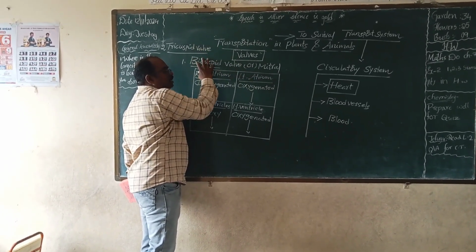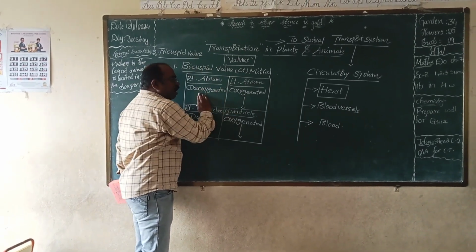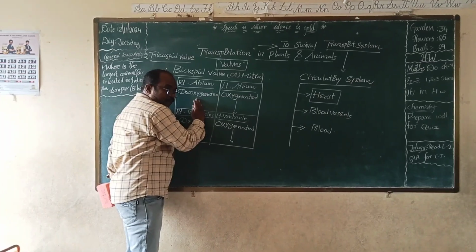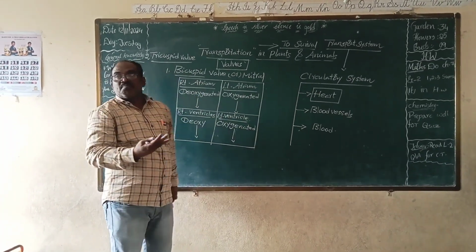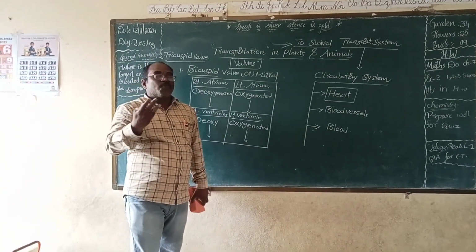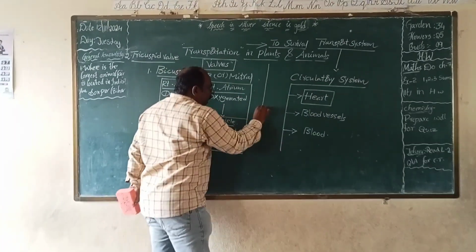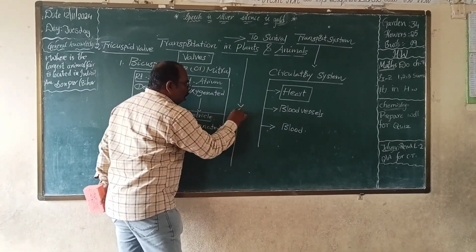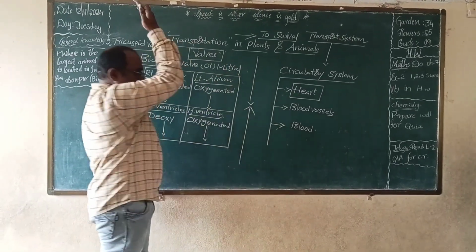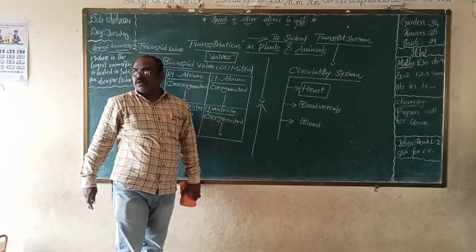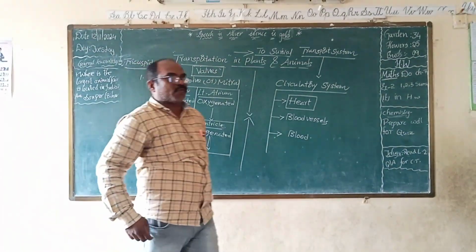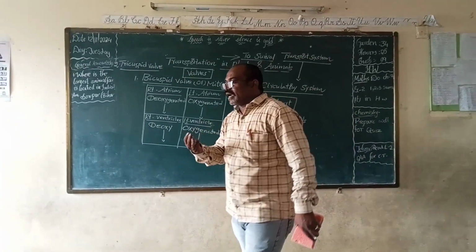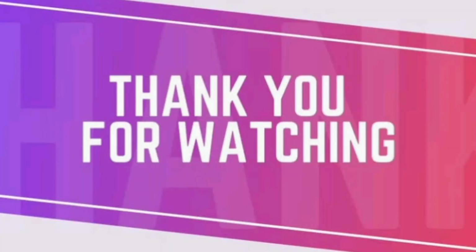These two valves help prevent the mixing of oxygenated and deoxygenated blood, and they also help blood flow in only one way direction and prevent the flowing of blood in the opposite direction.